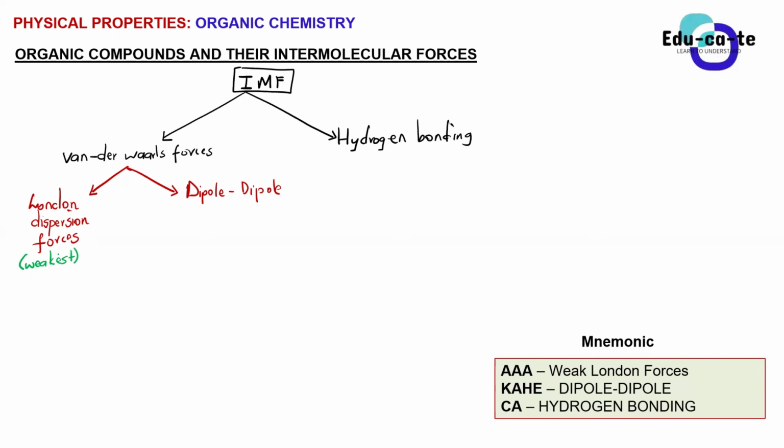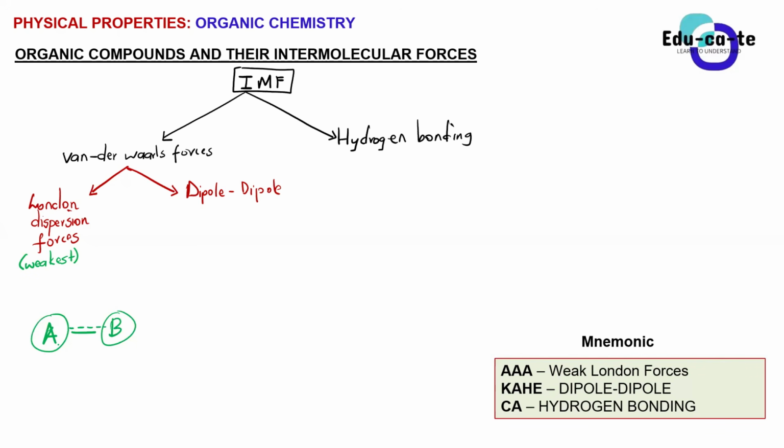So if we have a molecule A and a molecule B, and you find out that the intermolecular force between them is a London dispersion force, it means that it's a weak force. They are not really interacting too much with one another, or not really attracted to one another. Because remember, guys, these intermolecular forces can be attractive or they can be repulsive.